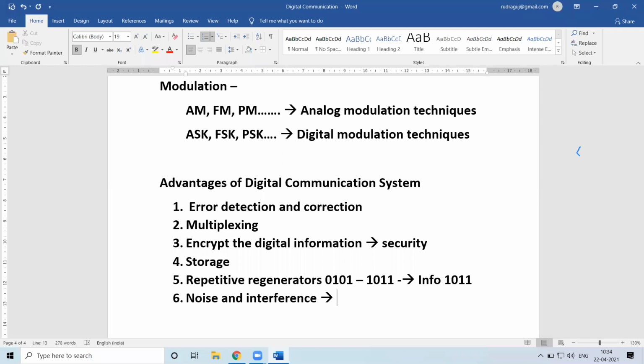Digital communication systems are more immune to the noise and interference present on the channels. It may be due to the digital circuits. In analog, what happens is analog circuits generate noise and interference. In digital communication systems, digital circuits impose less noise and interference. Therefore, we specify digital communication systems to be more immune to the noise and interference as compared to the analog communication system.